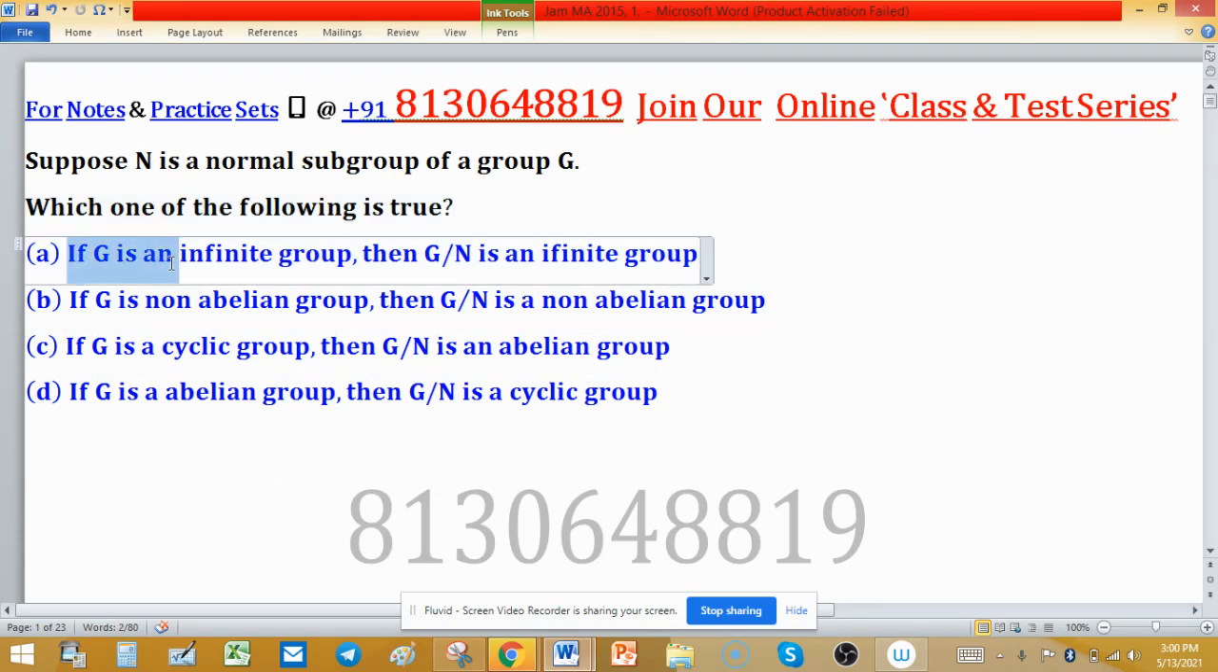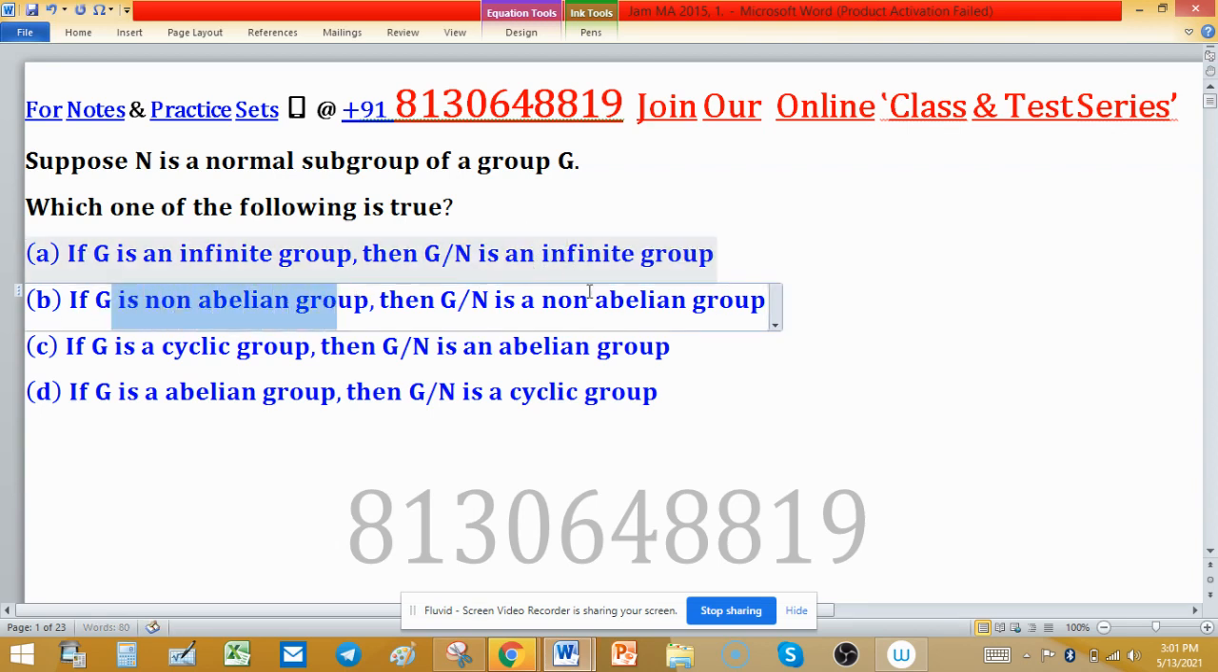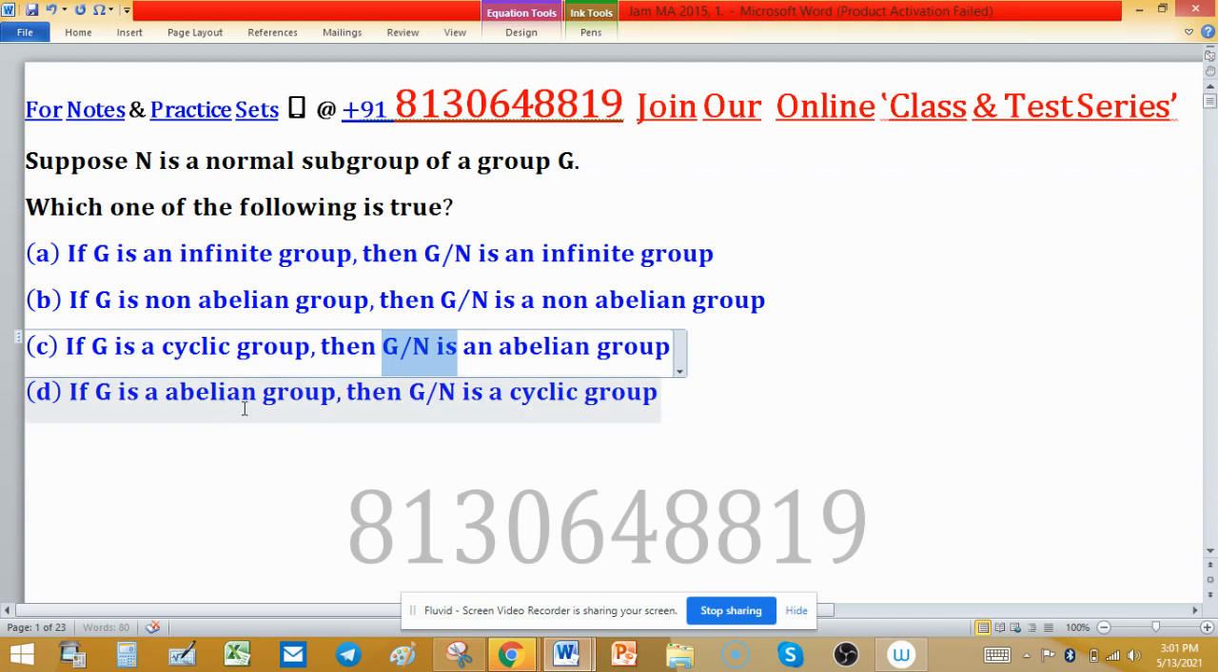So if G is an infinite group, then G over N, the quotient group, is an infinite group. If G is a non-abelian group, then G over N is a non-abelian group. If G is a cyclic group, then the quotient group is an abelian group. If G is an abelian group, then G over N is a cyclic group. So we have been given four options and we have to find which one option is true.